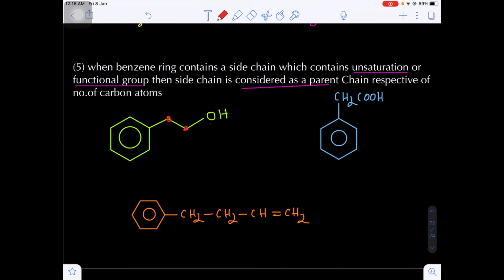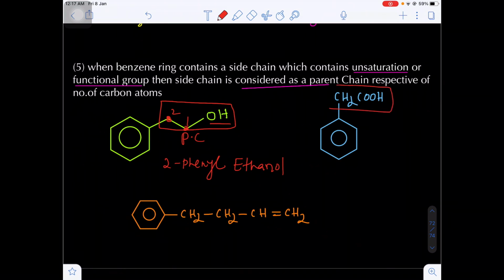You see, the side chain has only 2 carbons, still it contains the hydroxy, that is the alcohol functional group. That's why the side chain will be the principal chain. Now how many carbons are there here? 1, 2 carbons. On the second carbon, what is there? Substituent phenyl, 2-phenyl ethanol, because 2 carbons containing alcohol, ethanol.